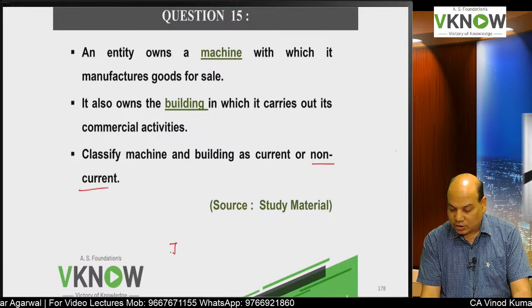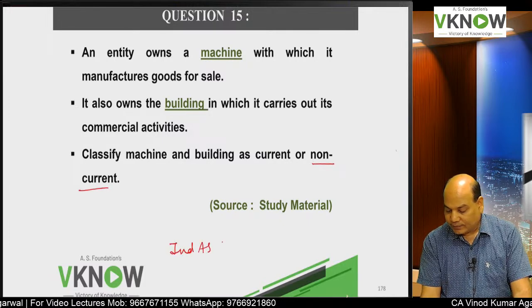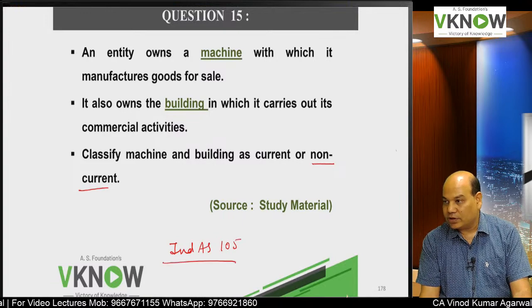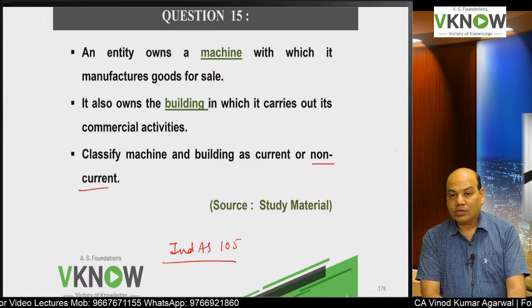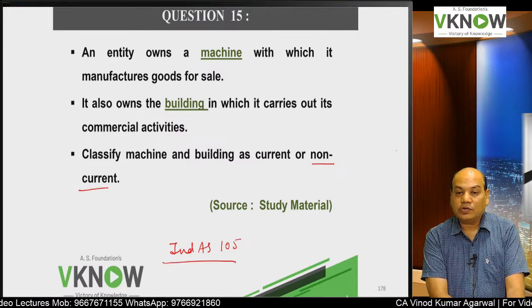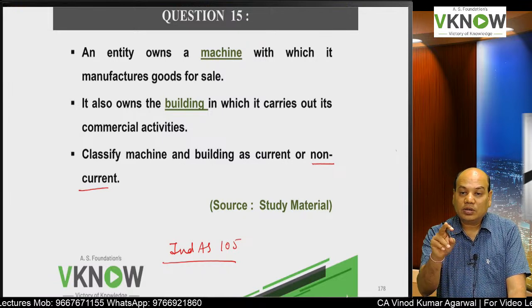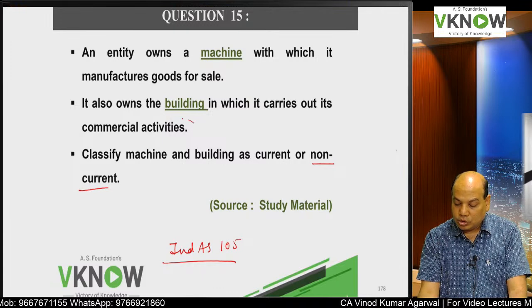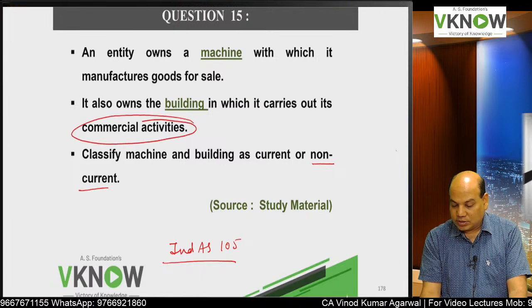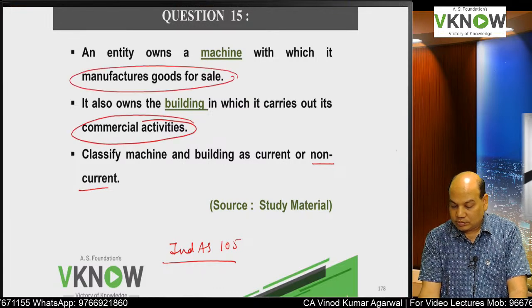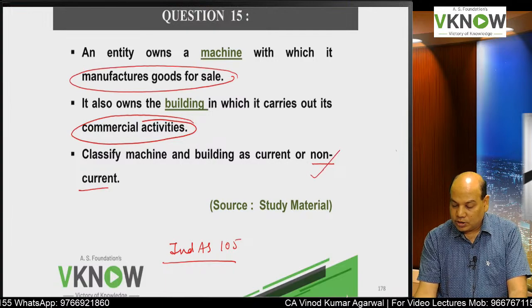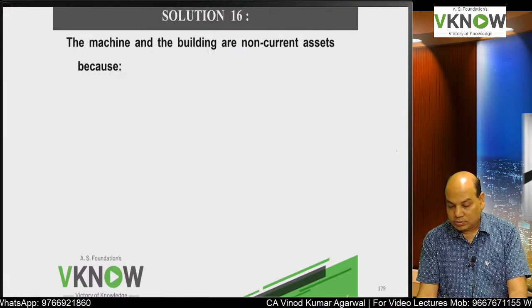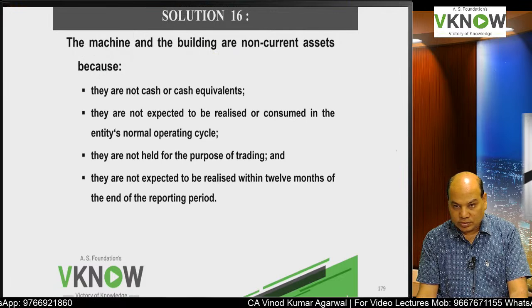There is one standard called Ind AS 105, non-current asset held for sale. If a non-current asset is held for sale, then it is put under current asset. But if non-current assets are for use in the business, which is very clear in the problem, then they will always be non-current. So these are non-current assets.